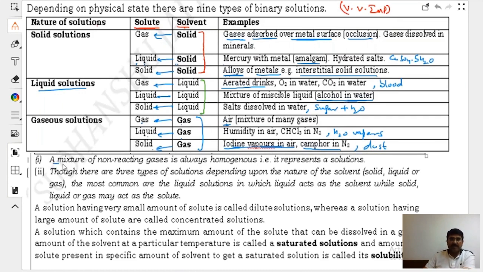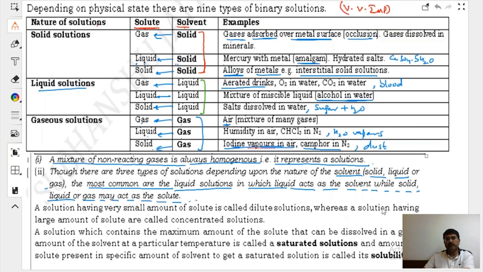A mixture of non-reacting gases is always homogeneous, that is, it represents a solution. Though there are 3 types of solution depending upon the nature of solvent, solid, liquid or gas, the most common are the liquid solutions in which liquid acts as solvent while solid, liquid or gas may act as a solute.